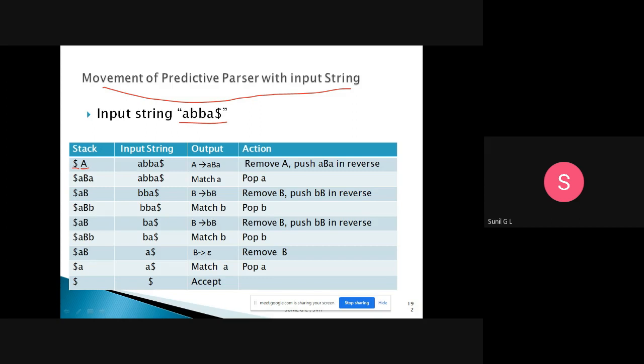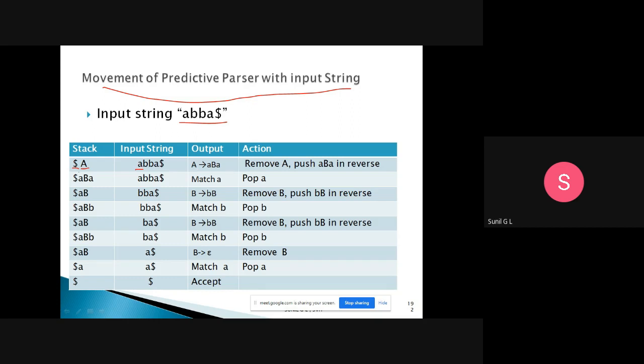Now the top of the stack contains capital A. This is the input string, and the pointer is pointing to the first symbol. When the top of the stack is capital A and the input is small a, the parser takes the production from the parsing table.